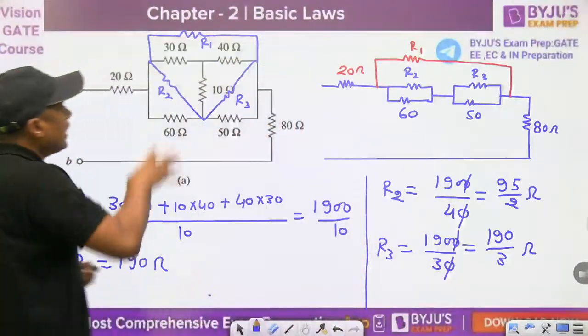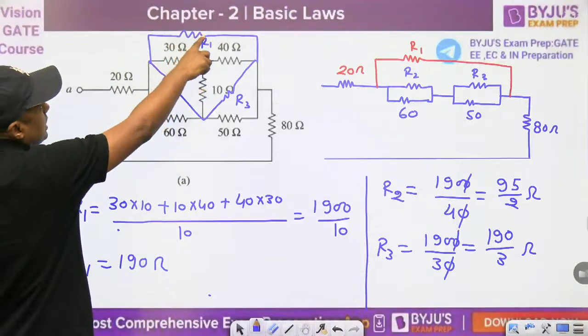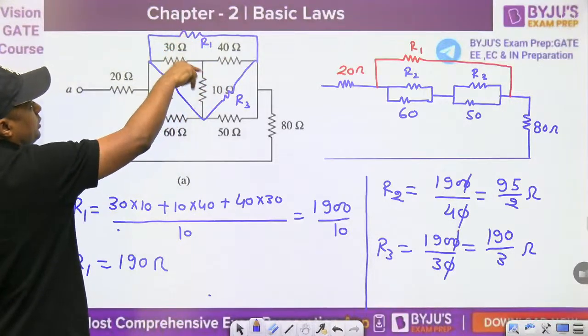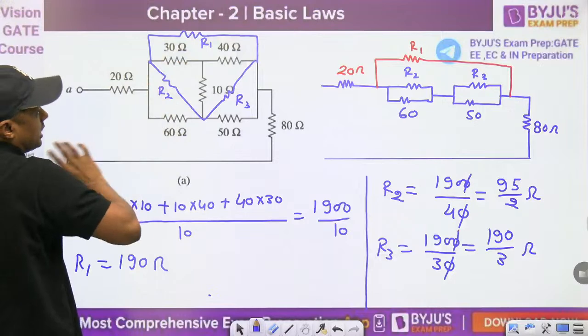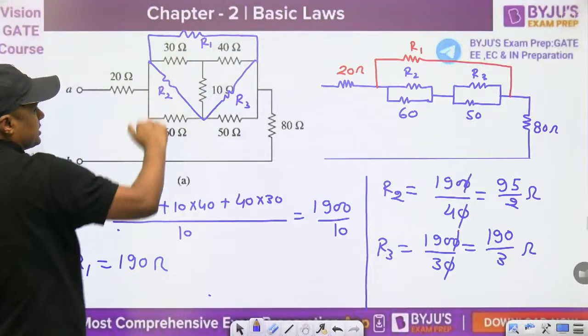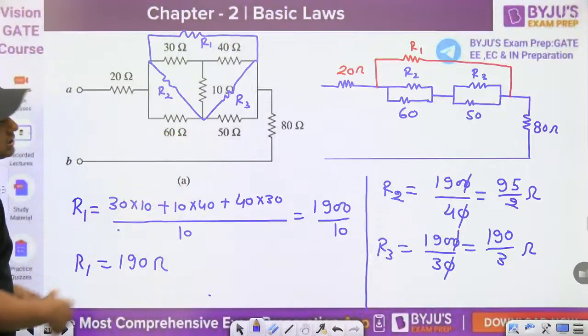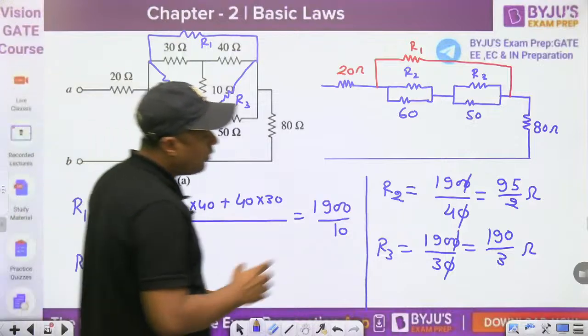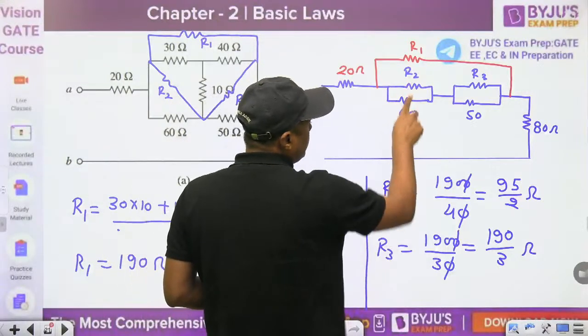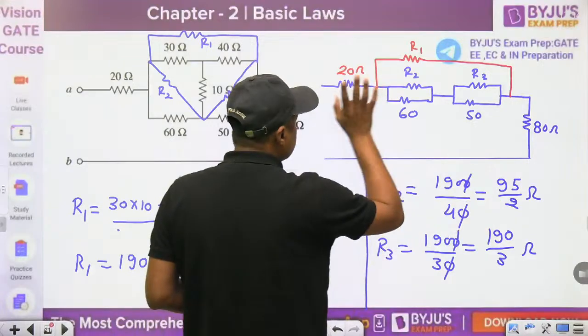So star to delta in a practical problem. This is the star and we are converting it into a delta. So R1, R2 and R3: the multiplication of these three, and the opposite resistor. Once you get R2, now you have to find the parallel combination of 95 by 2 and 60.